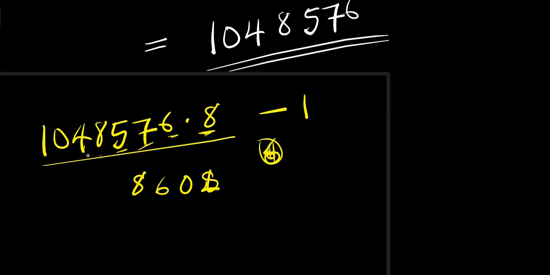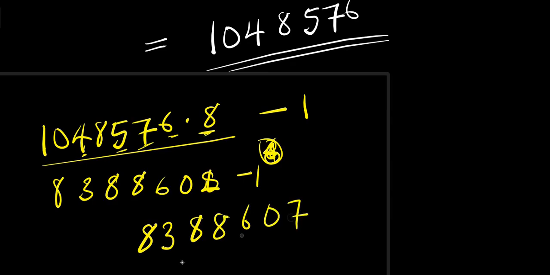So 8 times 4, that is 32. 32 plus 6, that is 38. 8 carry over 3. 8 times 0 is 0, 0 plus 3, that is 3. 8 times 1, 8. So we have minus 1. So once you subtract 1 from here, you have 8, 3, 8, 8, 6, 0, 7.